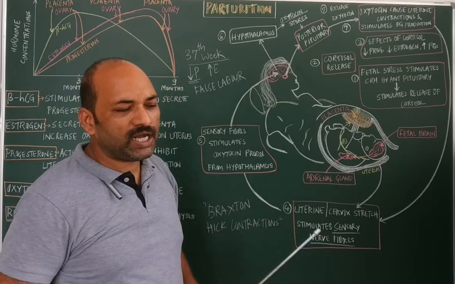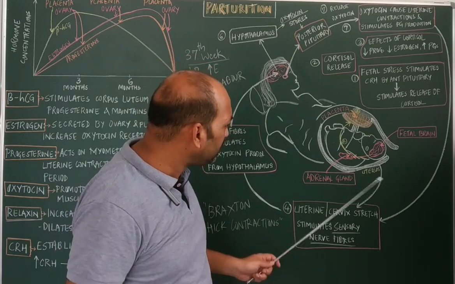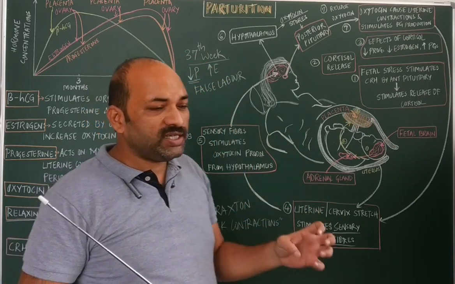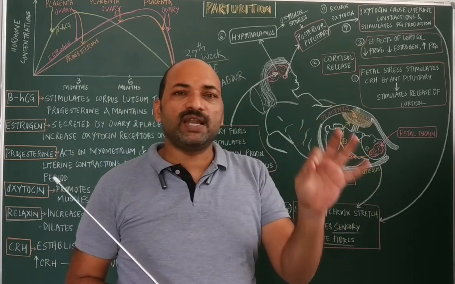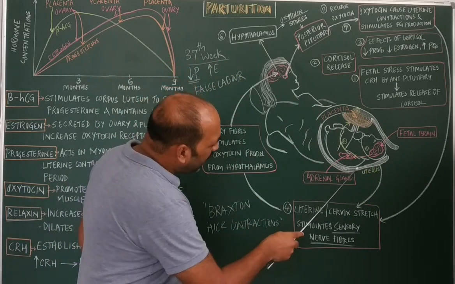Generally you know that prostaglandin is a hormone-like substance which acts upon the uterus and also brings about the contraction. So it is by the prostaglandin as well as the oxytocin which act upon this uterus.